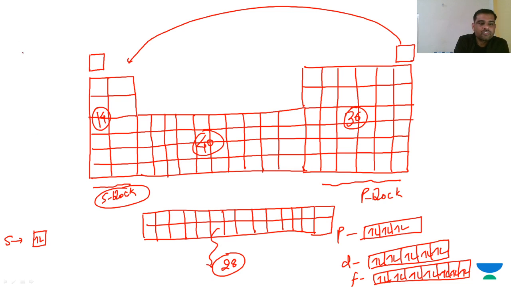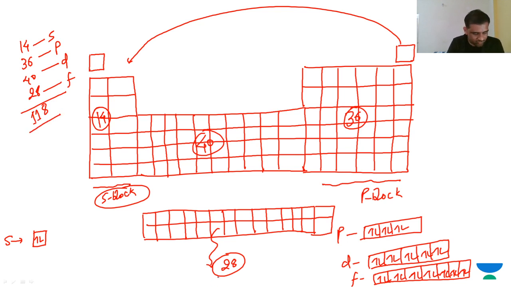Okay. So when we are adding all these, what we are getting is 14 plus 36, and the d block is 40. Okay. And f it is 28. Overall 180. Okay? Clear? So this initial idea you need to always keep in your brain, and you need to practice this always. After 3 or 4 times of practice, this would be too easy for you. Okay.